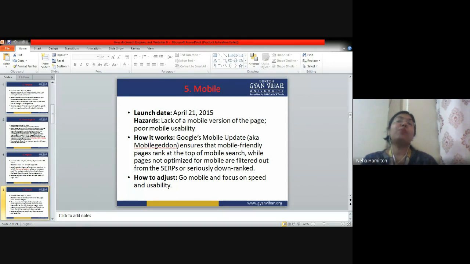So it is very important to optimize your website according to mobile. This is an on page optimization factor, and also mobile is officially part of Google's core algorithm, which is going to bring your ranking down if you do not optimize your web pages according to the mobile phones, right? And if you are not able to optimize your web pages, then what is going to happen? I have already told you.